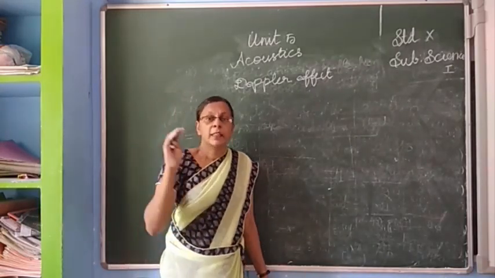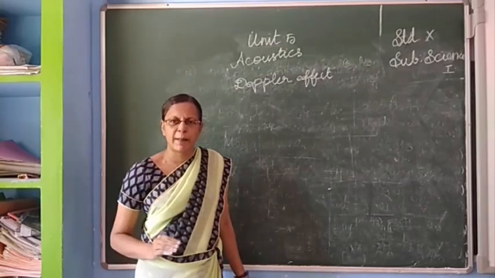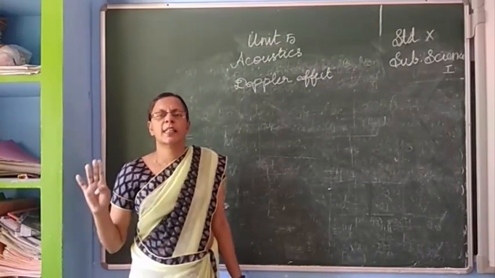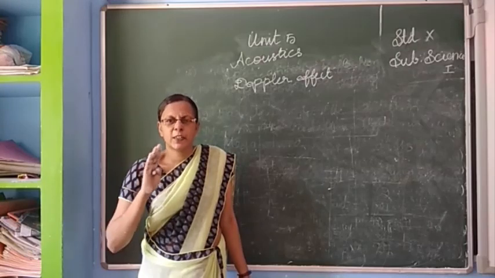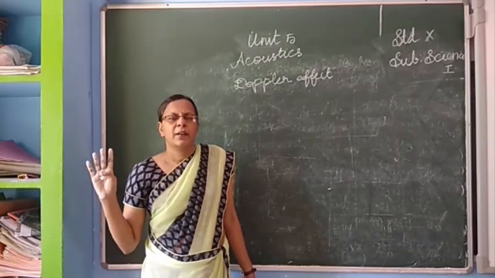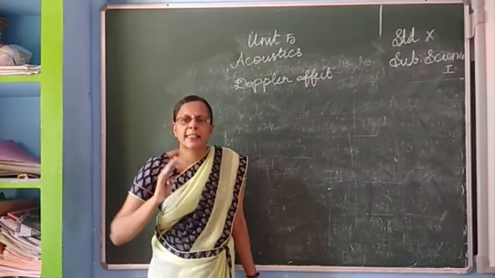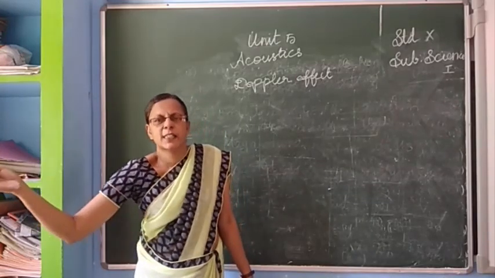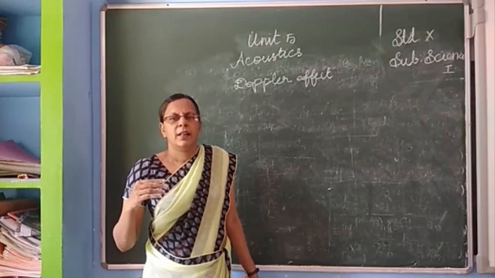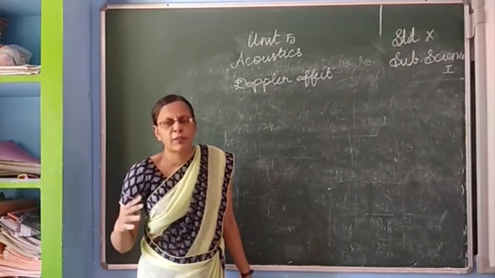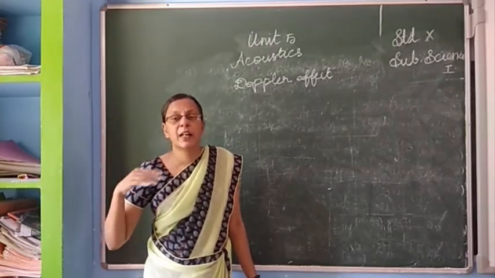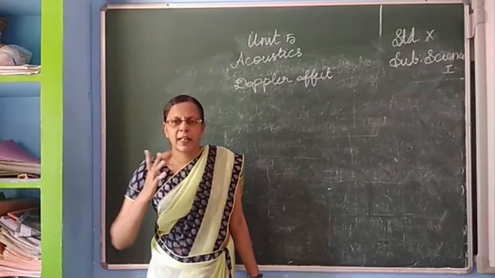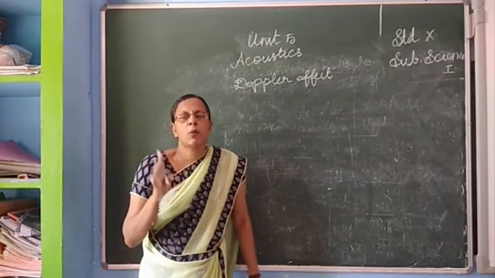Sorry, students. If we are standing at a place and the train is crossing us, if the train is going away from us, the sound is decreasing little by little. The pitch of the sound is decreasing. If the train is coming towards us, the pitch of the sound is increasing. We are hearing it in an increased manner, which is not the same as the original sound.